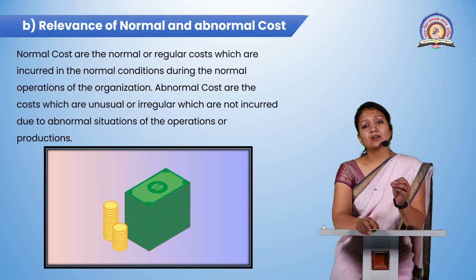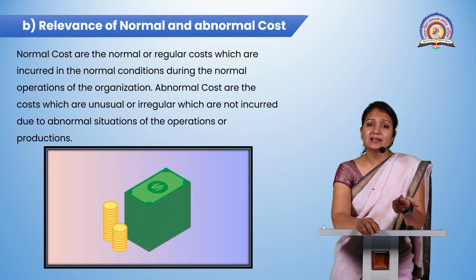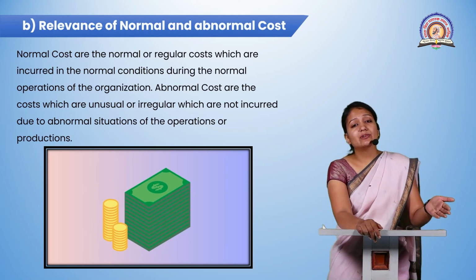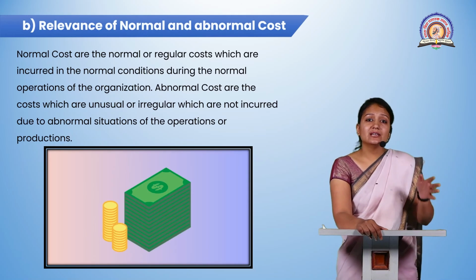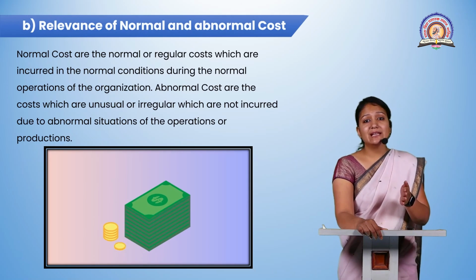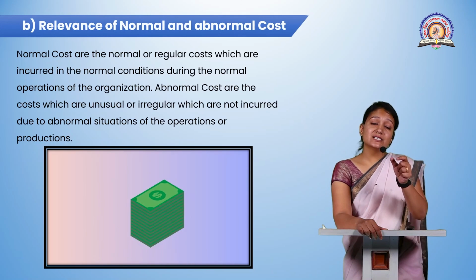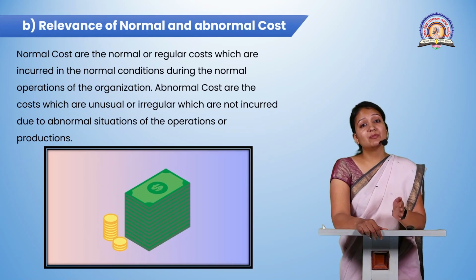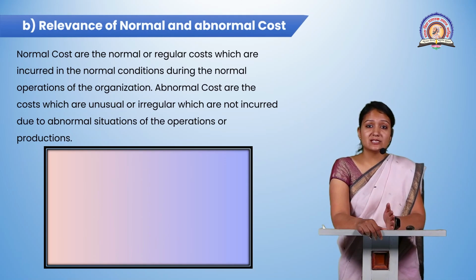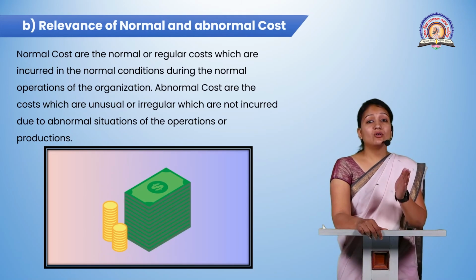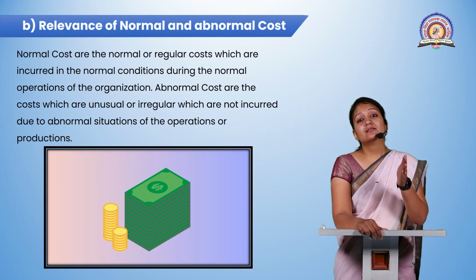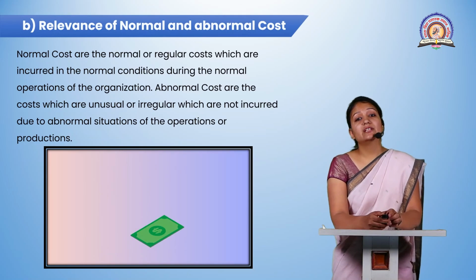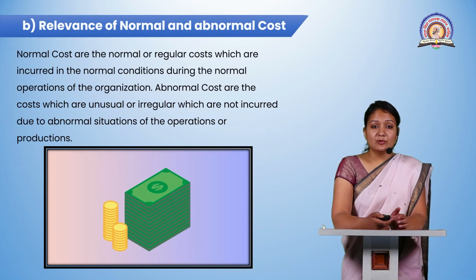If we talk about any natural calamity, let us take a current example of COVID. If you take the example of COVID, it means what? People were not thinking that COVID would happen. But the uncertain situation came, and due to that people had to face problems, organizations had to face problems. So the cost which was incurred is known as an abnormal cost. So this is about the normal cost and abnormal cost.